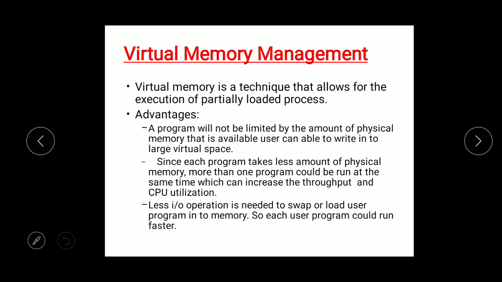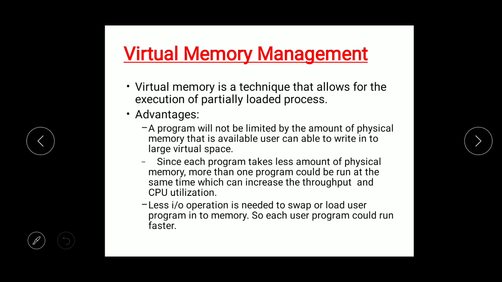If you get the entire program into the memory, then it requires a lot of memory space, right? And it is not possible to execute more programs inside the memory simultaneously. So instead of bringing the entire program, you can bring only a part of it, so that the program will no longer be constrained by the amount of physical memory available in the system.